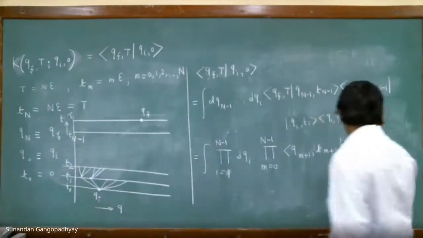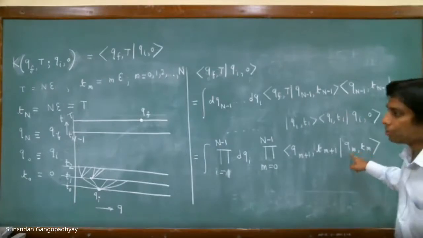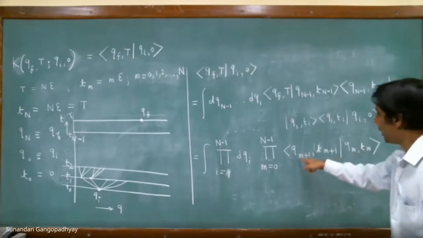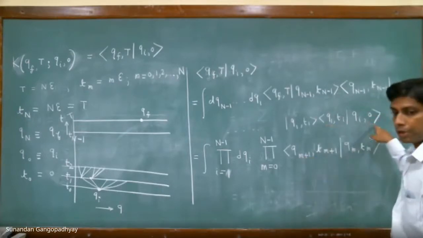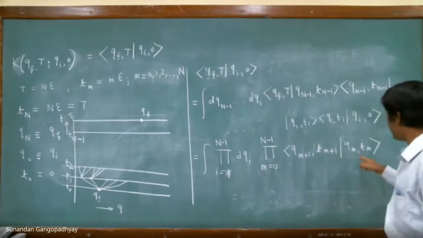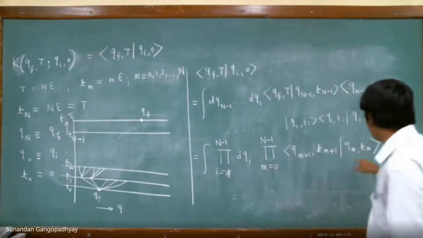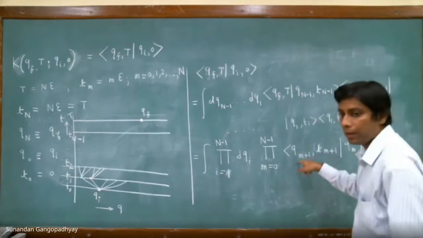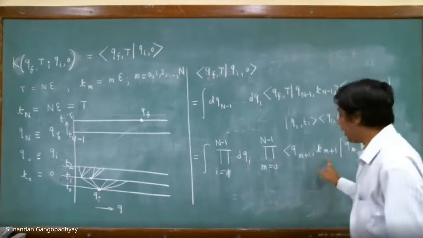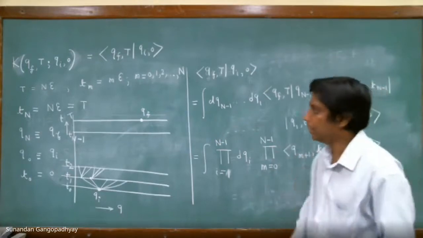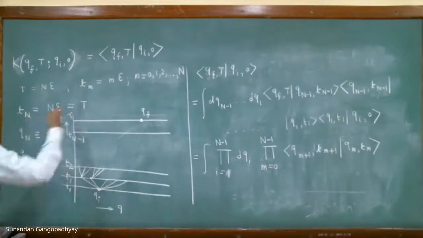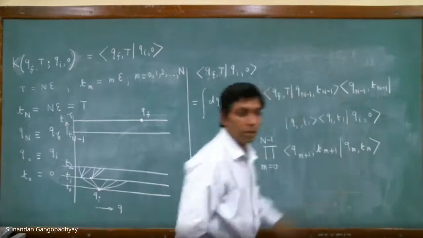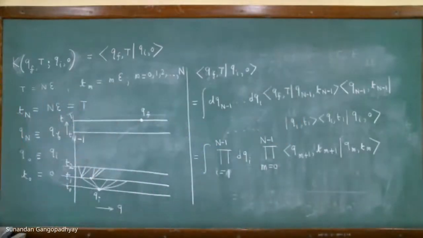It will give us what? It will be q0 t0, but q0 is qi and t0 is 0. So this is q0 t0 and this will be q1 t1. So this gives you this expression. If you carry on throughout, then when n is capital N minus 1, this will be qn minus 1, tn minus 1, and this will be qn tn, but qn is qf and t capital N is tf, which is capital T. So you can write this expression in a compact form in this way. This is what we have done.